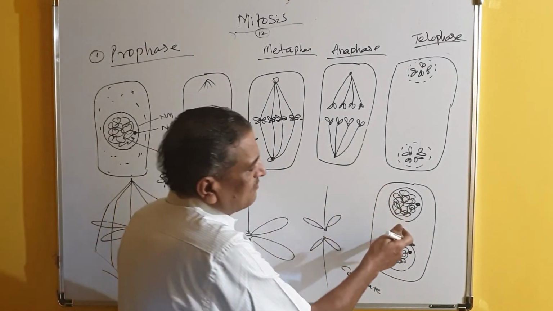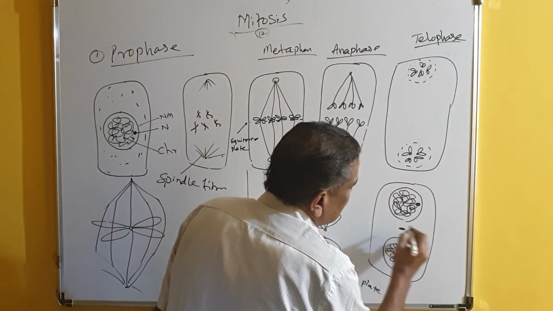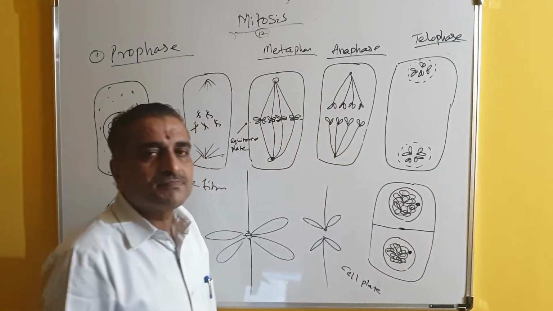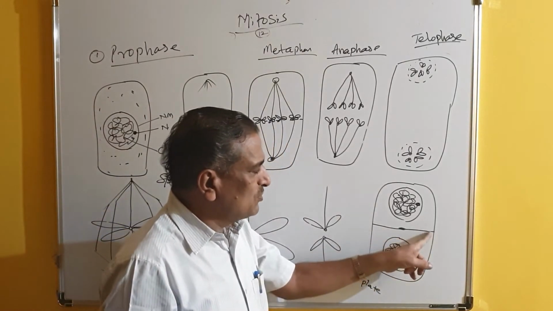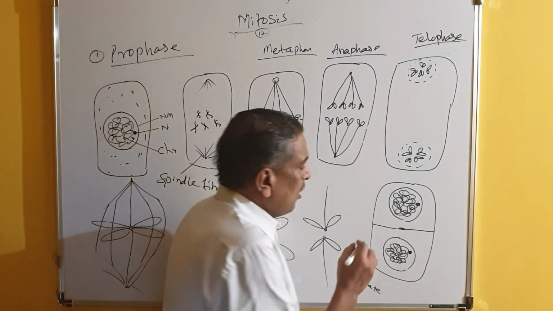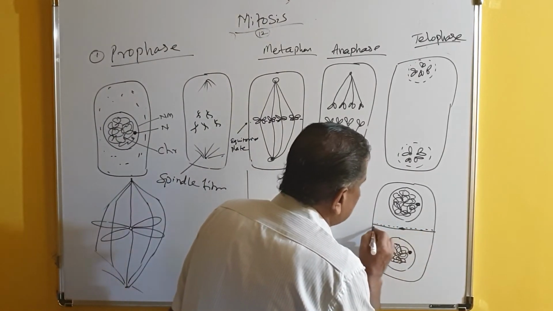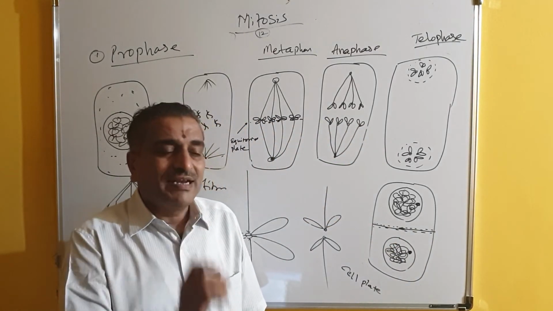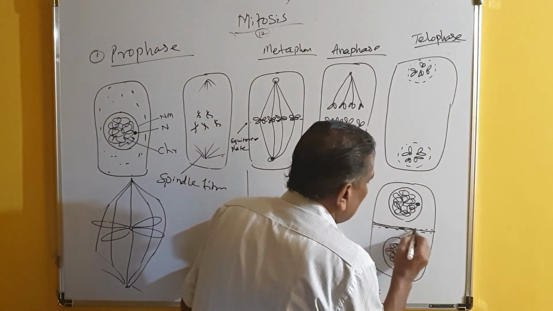So after the completion of telophase, a cell plate appears, and this cell plate starts growing on this side and this side. Ultimately, the cell plate reaches the opposite walls. Understand now? So the cell plate grows on opposite sides. It is just a cell plate now, it is not a cell wall. Then the secondary wall materials are deposited on both the sides. That is, cellulose is deposited, and with this cellulosic material deposited, there is formation of a cell wall. The cell wall is produced now.